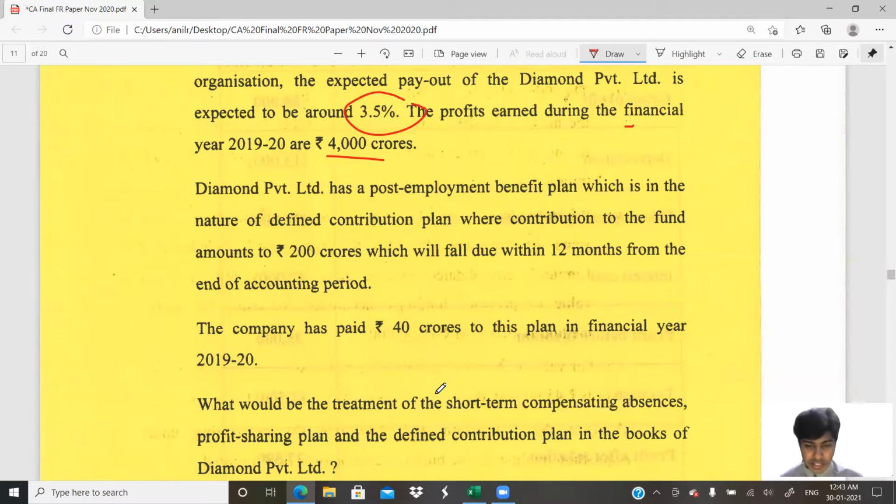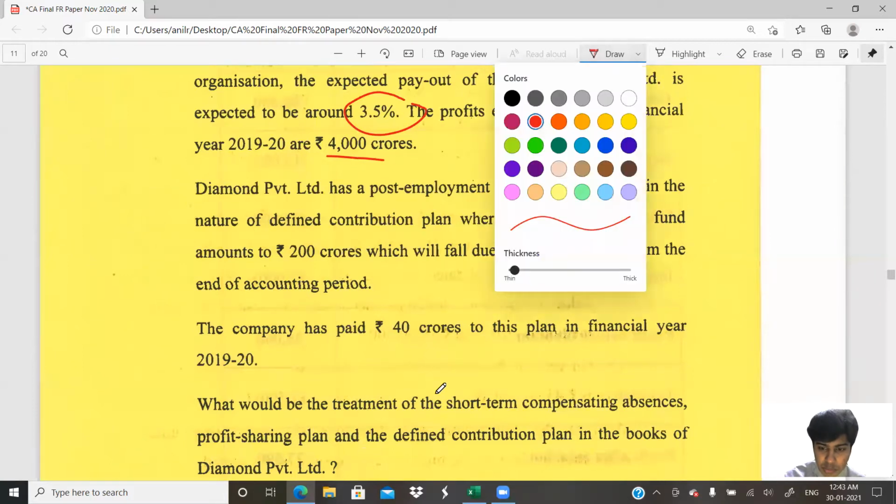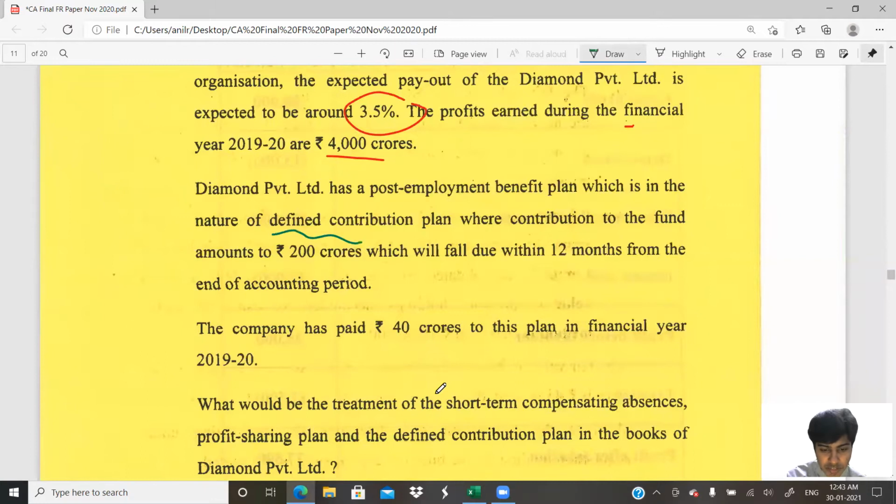Yeah. So they've told very clearly that this is going to be a defined contribution plan. Okay, thank you is what you can tell them. So this is going to be a defined contribution plan. So the amount that is going to be contributed is defined. So against this defined contribution plan, the recognition is to be made, or the provision is to be made, the moment the service is taken from the employees.